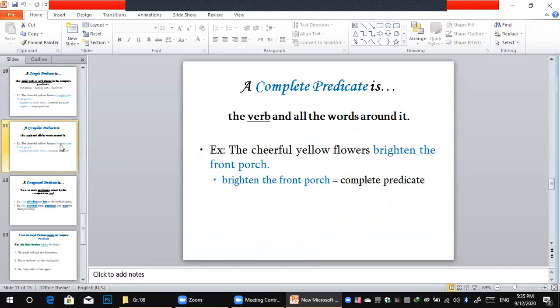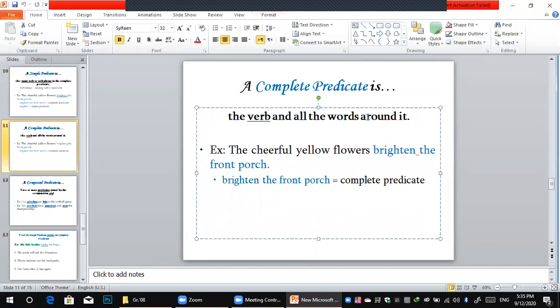Complete means all the words around it. Of course, we repeat these words in the complete subject because the subject is a noun or pronoun and all the words around it. Here, the same: all the words around it is called complete. So here is the same example: the cheerful yellow flowers brighten the front porch. Brighten is the simple predicate, and brighten the front porch, all of these, is called the complete predicate, because it has all the words around it.